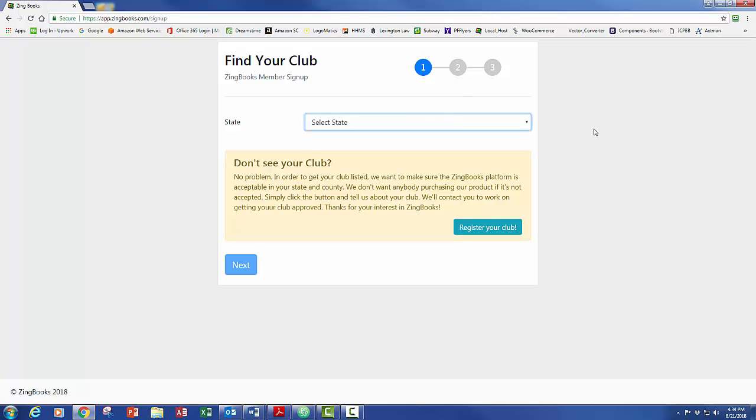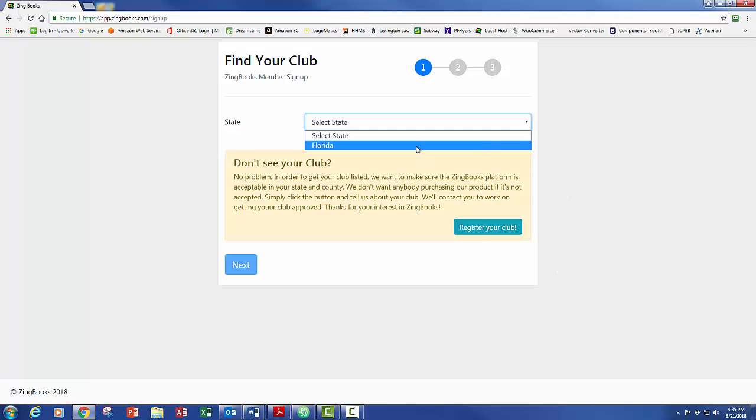So you have three scenarios that may happen if you can't find your club. Number one, your state doesn't exist in the list, and since we're brand new, that may very well happen to you this year. We're working on spreading throughout the United States right now. Florida is our beta test site, and we are working on going to additional states currently. So we're going to be adding states as we move forward, but you very well may not find your state if you happen to be the first club or county that is interested in Zingbooks from your state. If that's the case, you'll have to come down here and register.